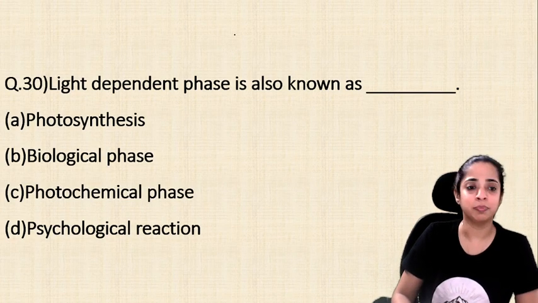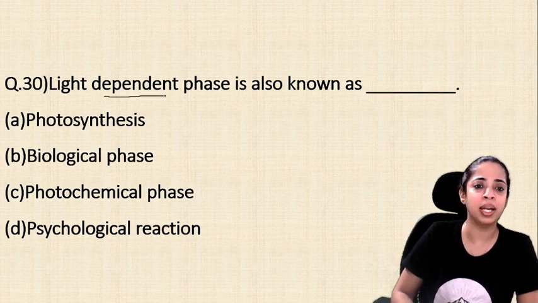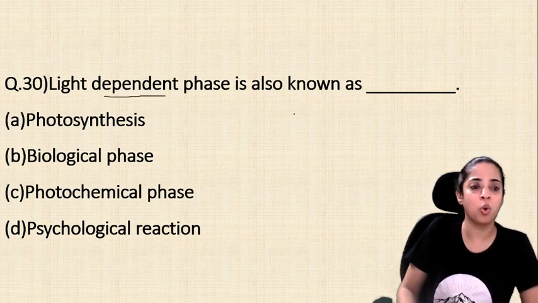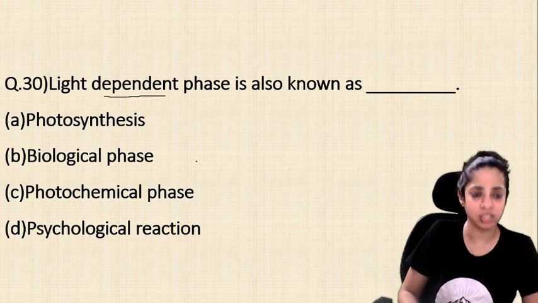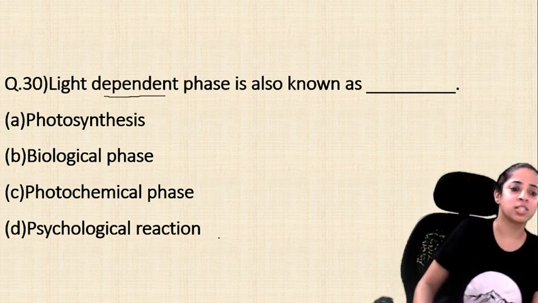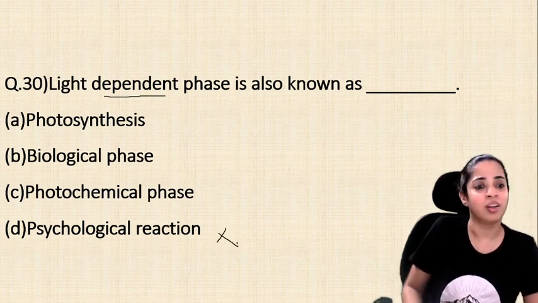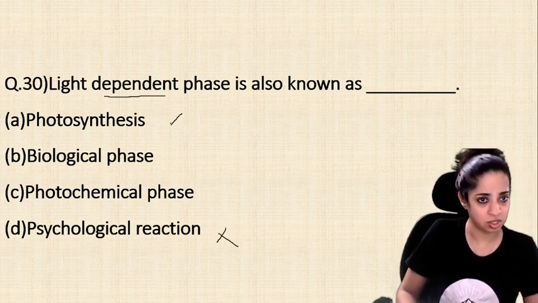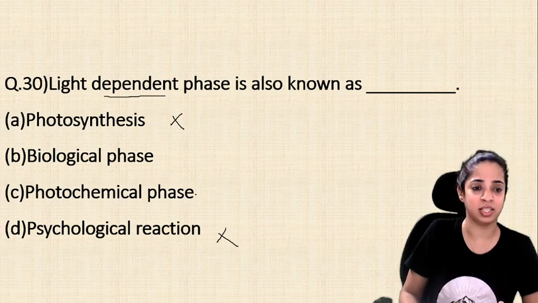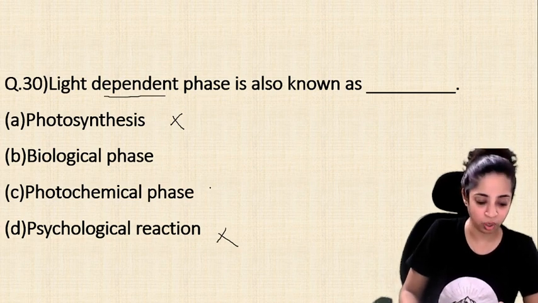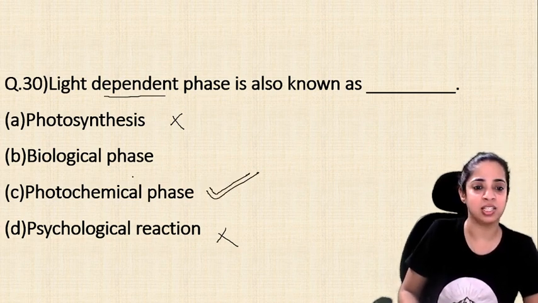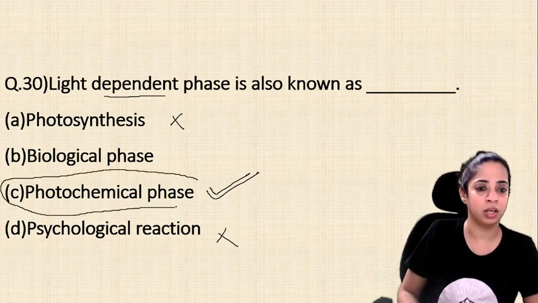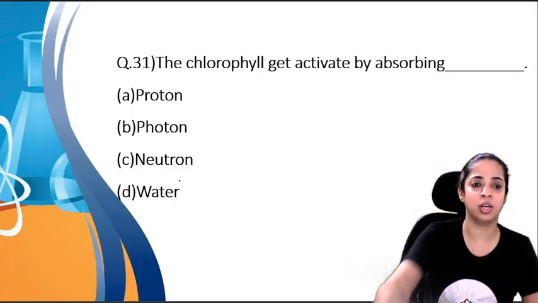Question number 30. Light dependent phase is also known as, is it known as photosynthesis or biological phase or photochemical phase or psychological reaction? No, this cannot be there. Photosynthesis is not there. Which phase is it? So the answer is photochemical phase. The answer is C. Okay, so let's go ahead.